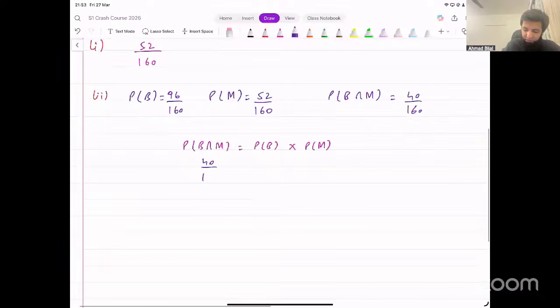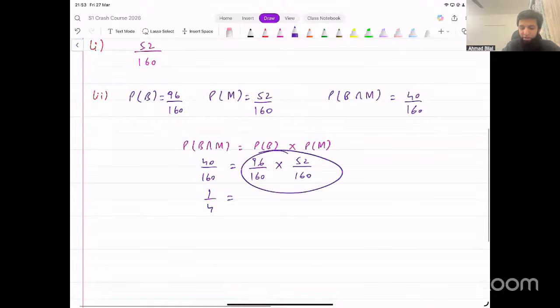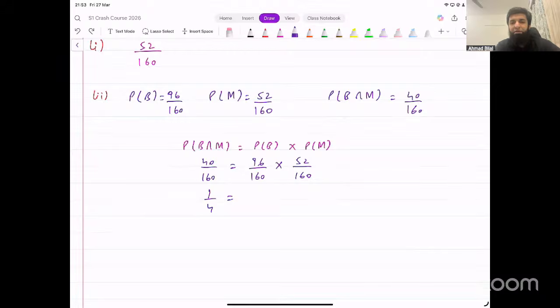Intersection probability is 40 over 160. Probability of B is 96 over 160. Probability of M is 52 out of 160. Simplify them on the left side, we get 1 over 4. Put this on your calculator and see what that gives you. What do you get from the right side? Anyone? 0.195. What's the fraction?